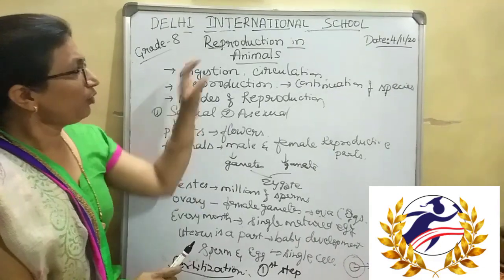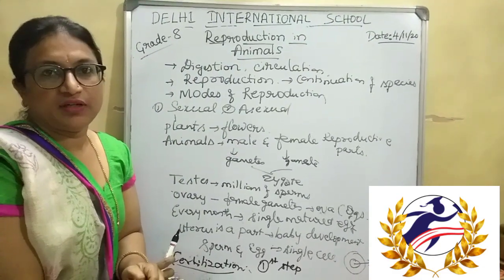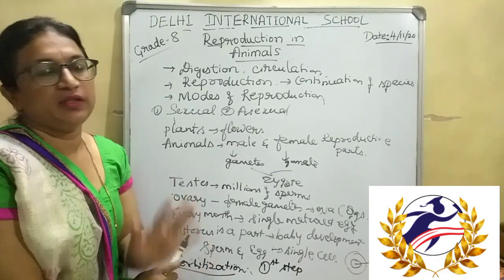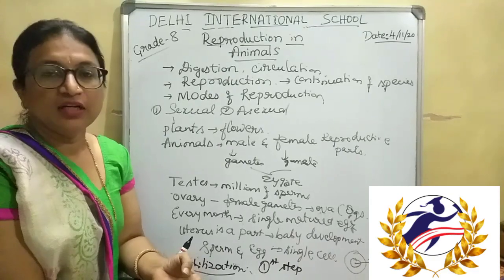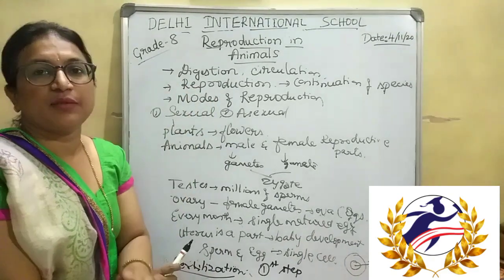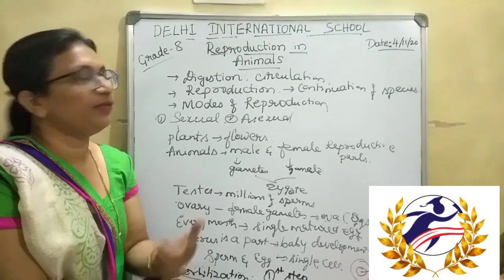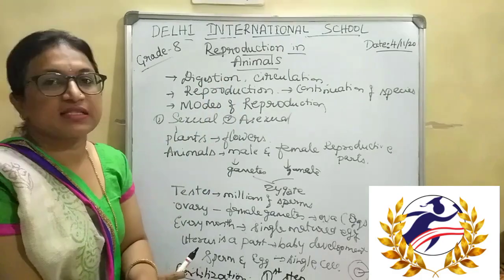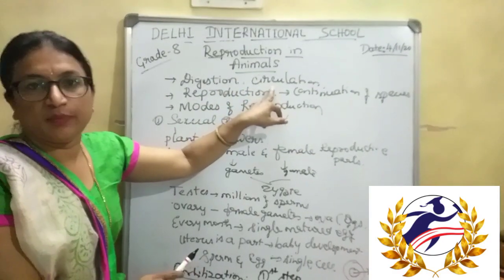Before going to this, we know that a living organism has to carry out some functions like digestion, circulation, excretion, isn't it? They have a separate system for all those. Some organisms have a separate system for every process. Digestive system is there. For circulation, heart and blood vessels are there.